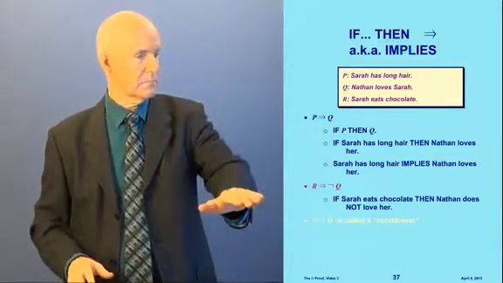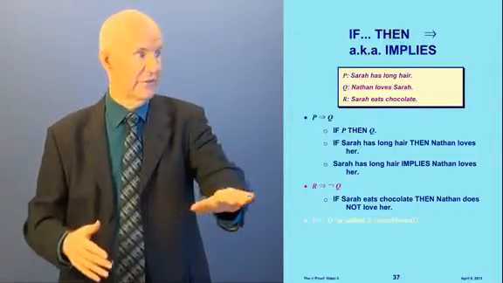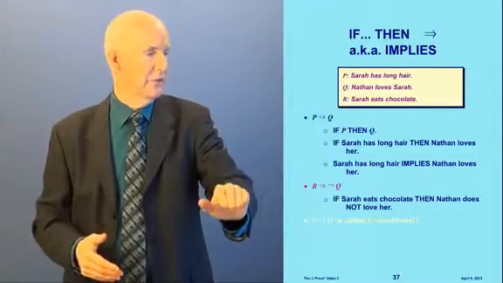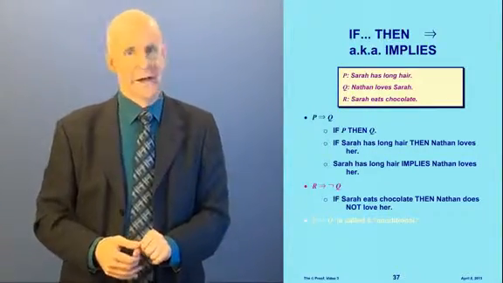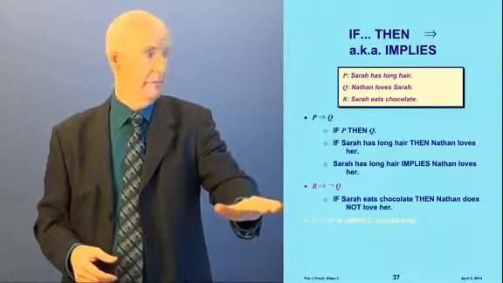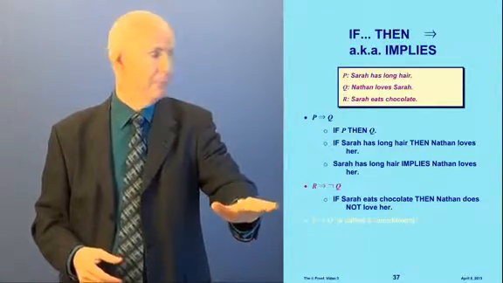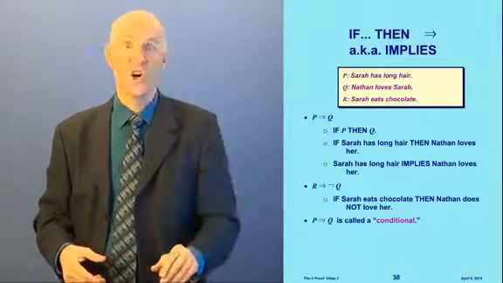Here's another one. If R, then not Q. We could also say R implies not Q. What does this mean? If Sarah eats chocolate, then Nathan does not love her. Because R means Sarah eats chocolate, and Q is Nathan loves her, or not loves her in this case. A sentence of this form, with the implies sign, is called a conditional.